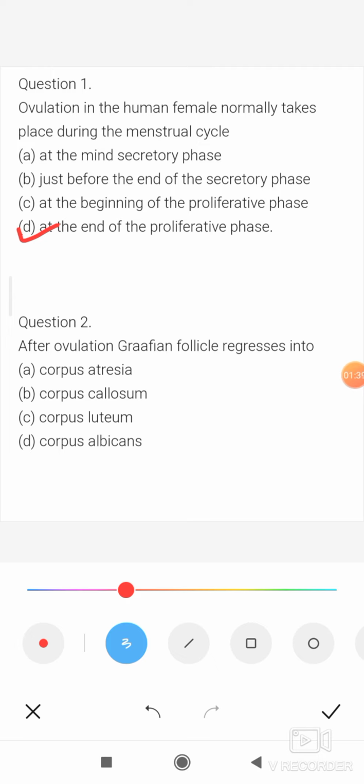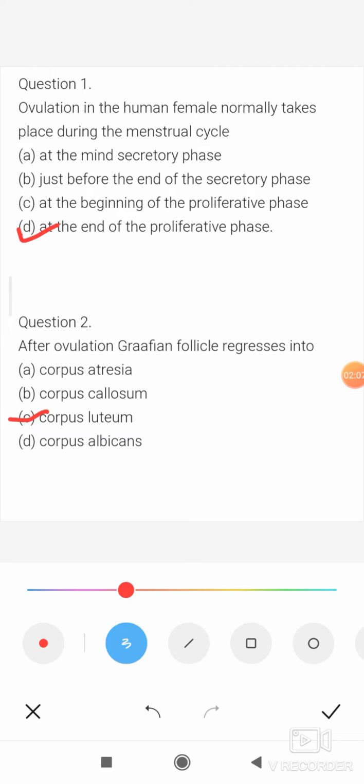After ovulation, the empty Graafian follicle will convert into an endocrine structure called the corpus luteum, which secretes two hormones, progesterone and estrogen. So the correct option is C, corpus luteum.